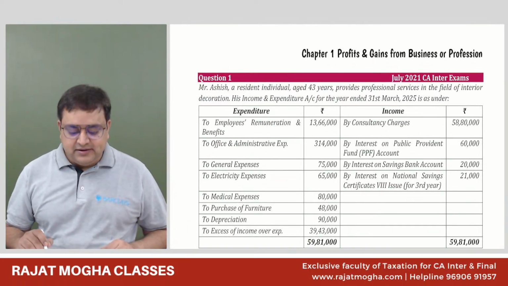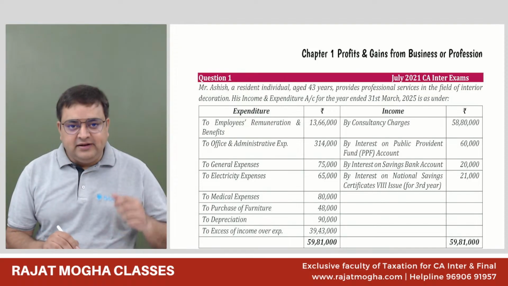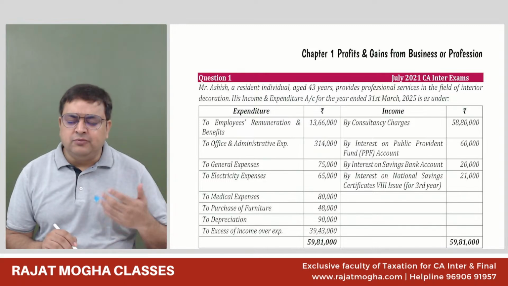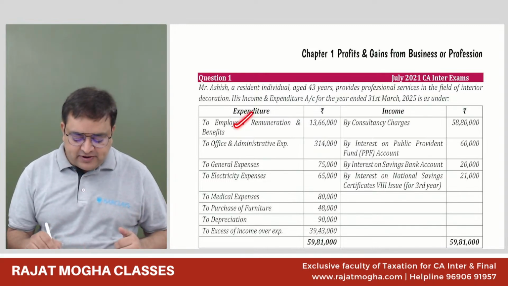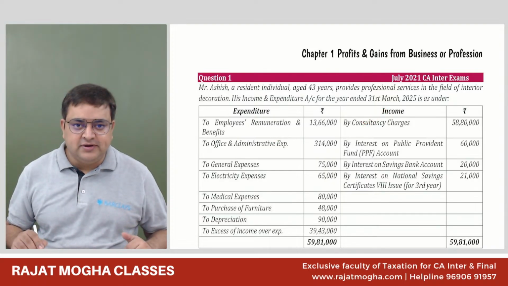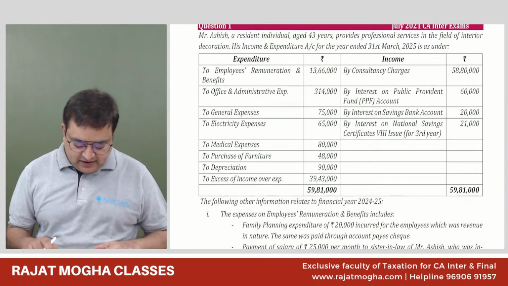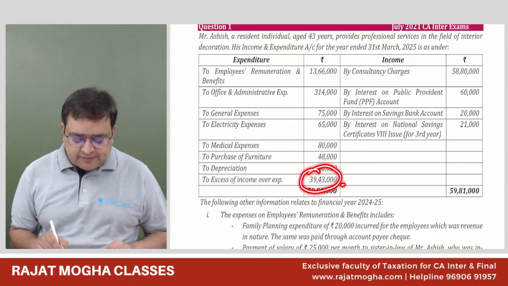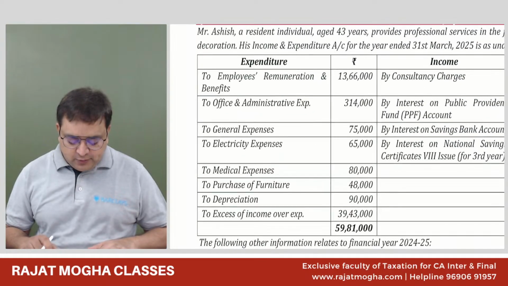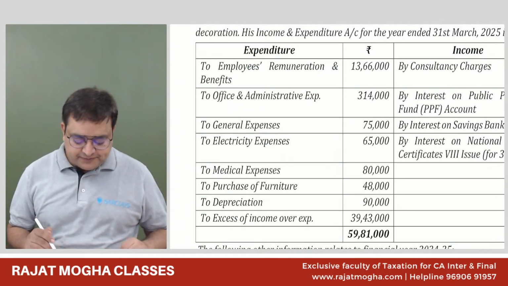Now, coming back, let us see what type of income he is having, because we need to calculate his total income. Since an income and expenditure account is given, guys, it is the same as a profit and loss account. The excess of income over expenses is our profit, so this is our starting point when we start PGBP. Let us see what his expenses are.